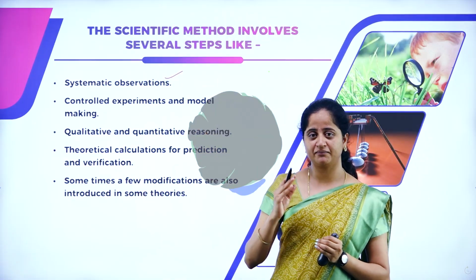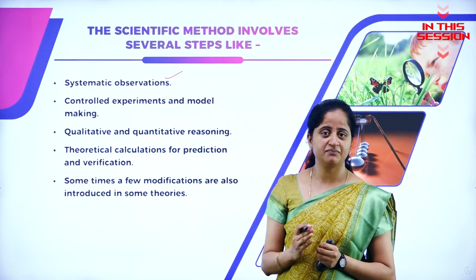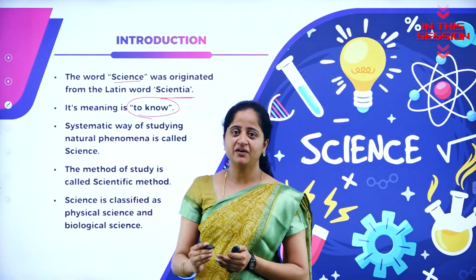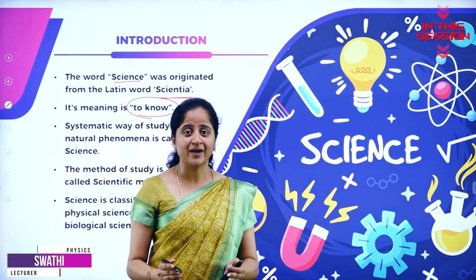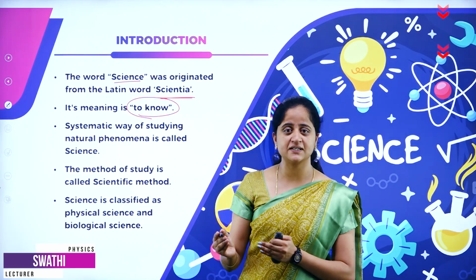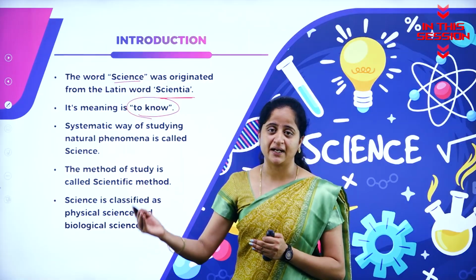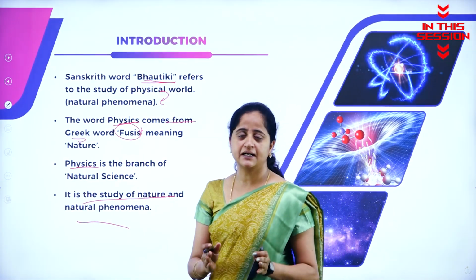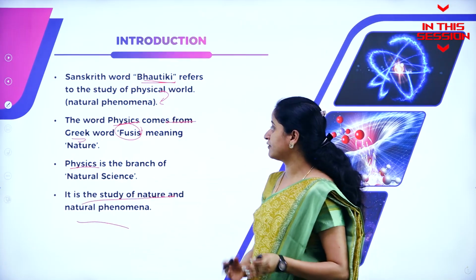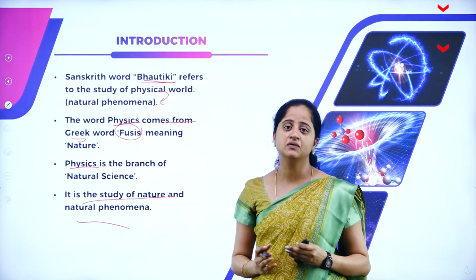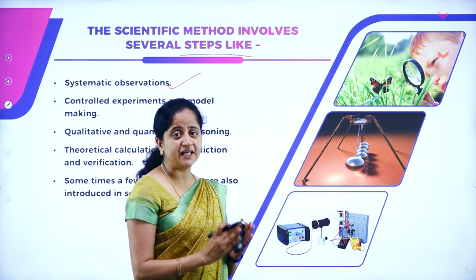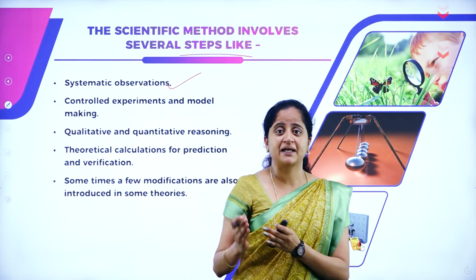One of the important or the major steps under the scientific method is controlled experiments and model making. Human mind was so curious, it was inquiring and imaginative. To get the answer for all these curiosities, he started studying about that. Physics is nothing but the study of nature and natural phenomena, and it is derived from a Greek word called physis. When you are observing something, then only you can find the answer and you can study about the mechanisms of that.